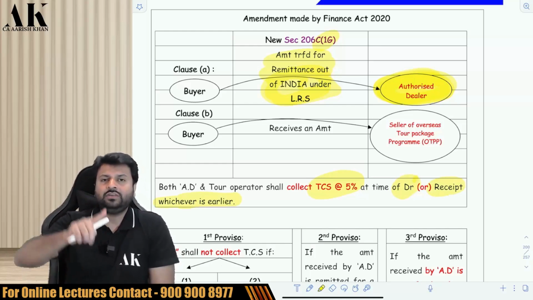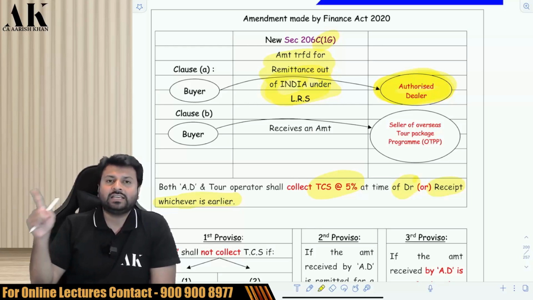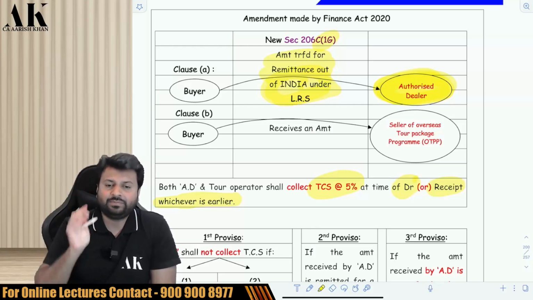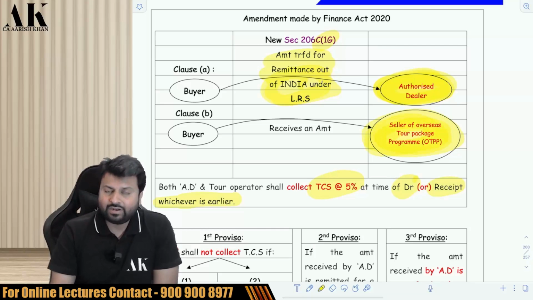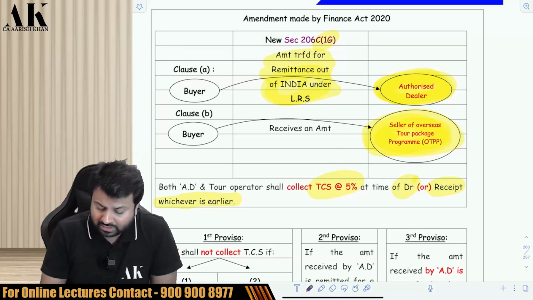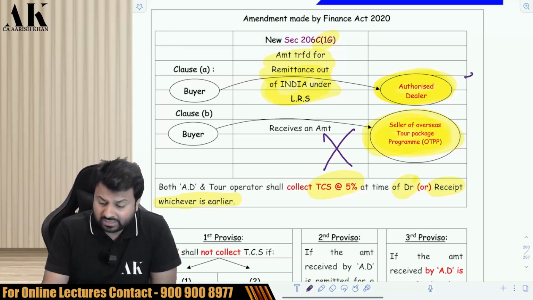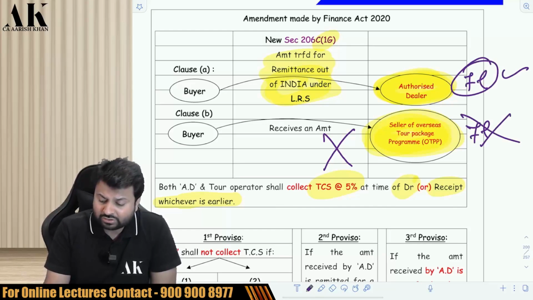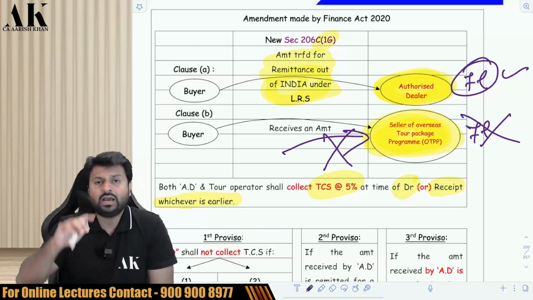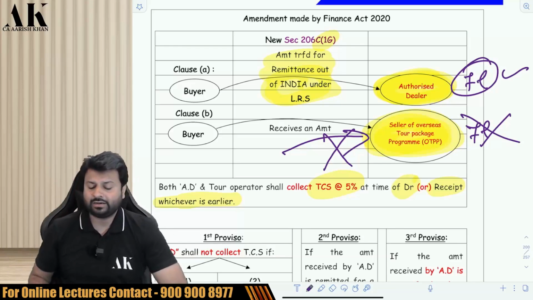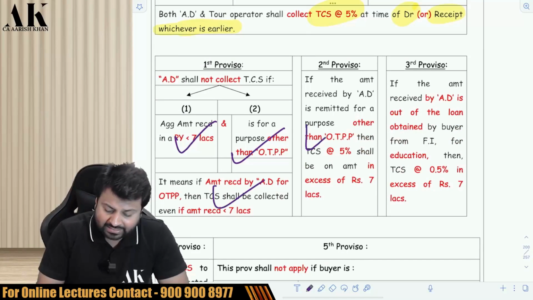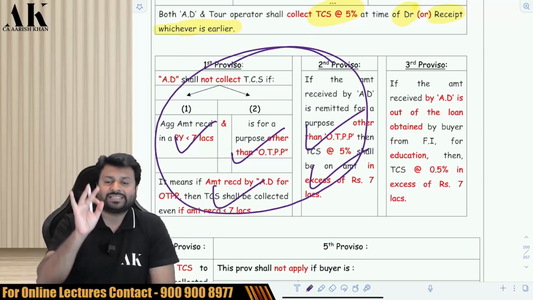Be very careful. If you are transferring 10 lakh rupees out of India, then the TCS will be collected on 3 lakh rupees at the rate of 5%. But now listen carefully. If you are going out of India for roaming somewhere, and you are making the payment to the seller of an overseas tour package program, OTPP, then in that case he will also collect TCS at the rate of 5%. But now the threshold of 7 lakh is not applicable for you. Here there is a threshold of 7 lakh applicable. Here there is no threshold of 7 lakh applicable. It means if you are going out of India for touring purpose, and you are making a payment of even 2 lakh rupees, your TCS will be collected on 2 lakh rupees. This is what this particular provision has to say. These two provisos say the same thing that I have told you.